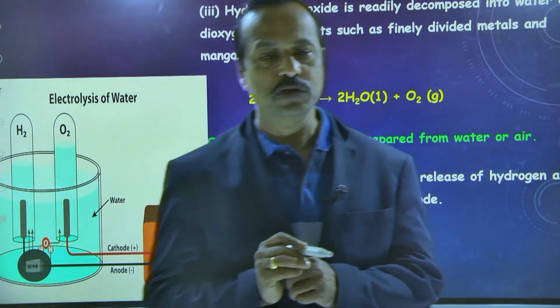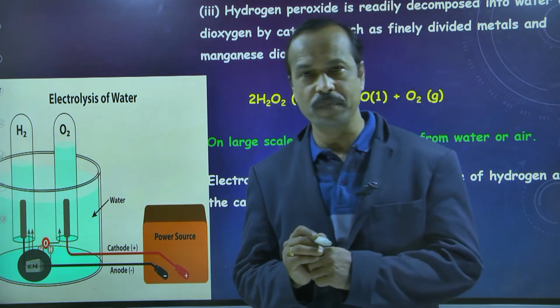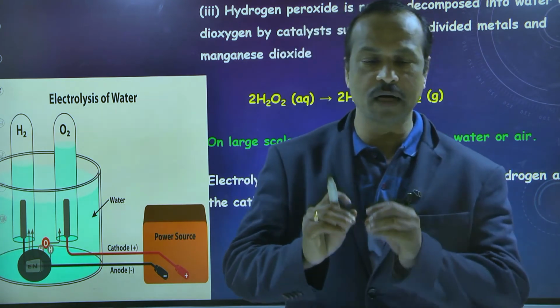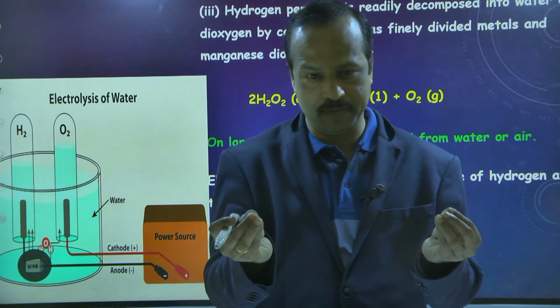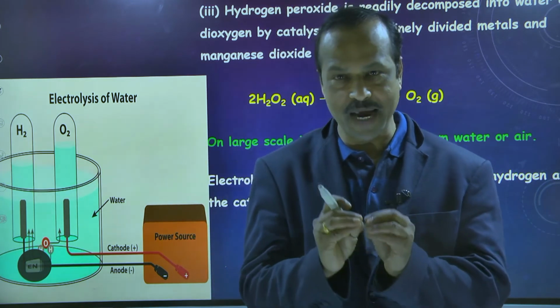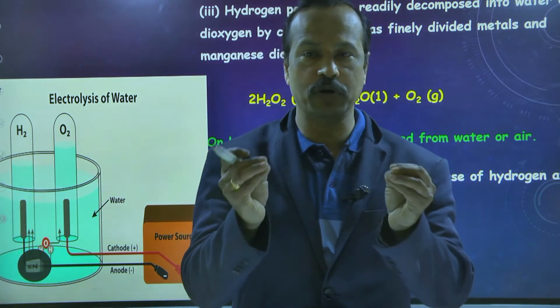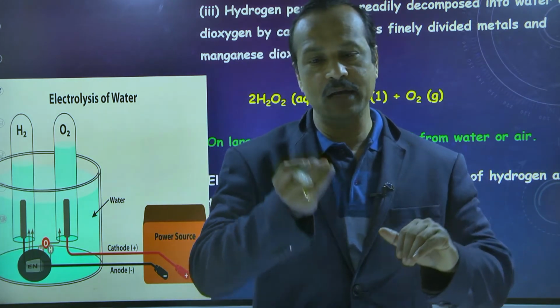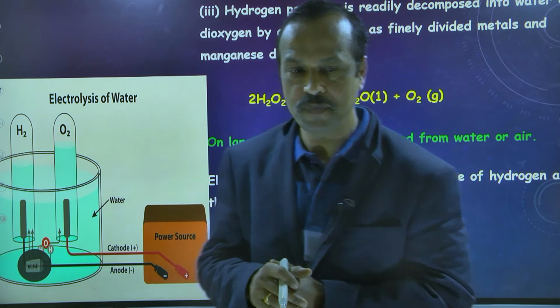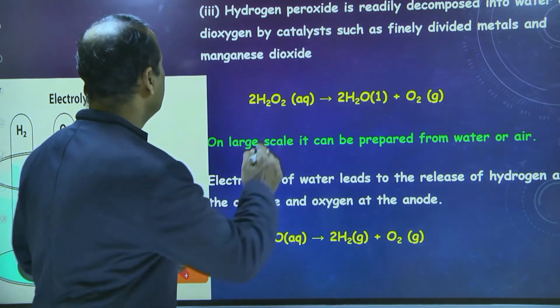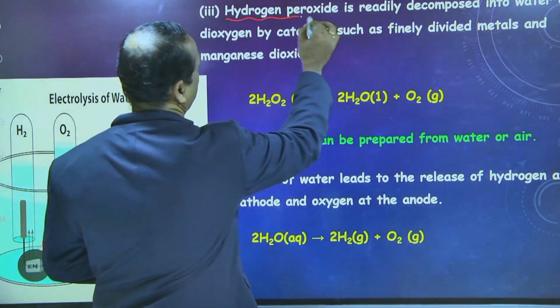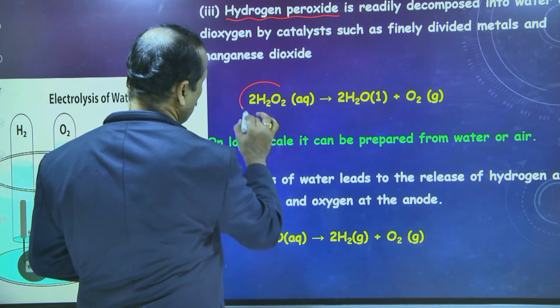Yes, sir. Such hydrogen peroxide also decomposes. Decompose means what I said? Splits. In the presence of a catalyst like manganese dioxide, the hydrogen peroxide splits into water and oxygen. So here also we can get oxygen. The formula of hydrogen peroxide is H2O2.